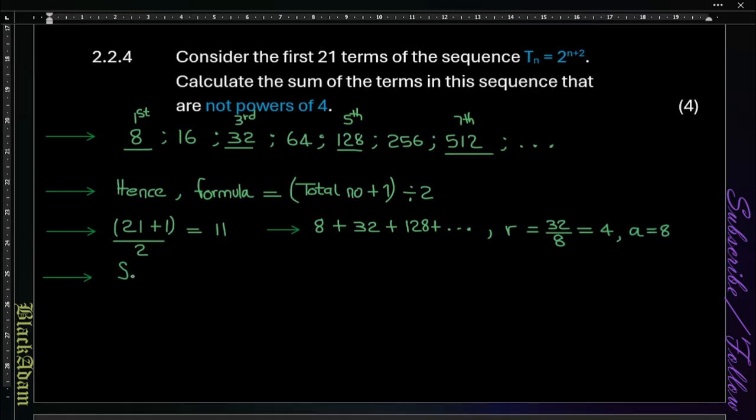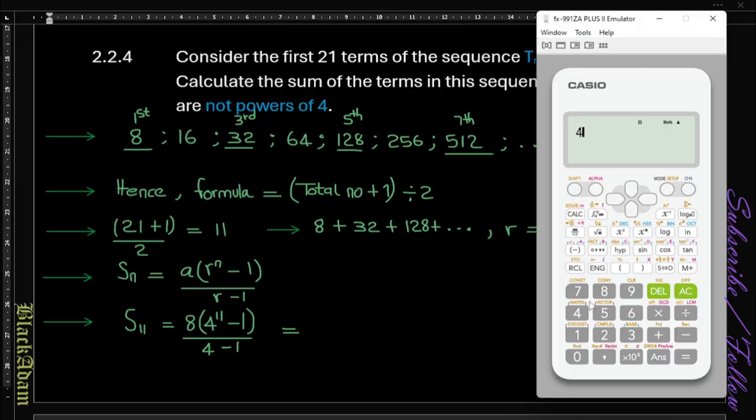and so that means we have a(r^n - 1) over r - 1. So that will give us the sum of 11 terms as 8 multiplied by (4 to the power 11 minus 1), all divided by 4 minus 1.